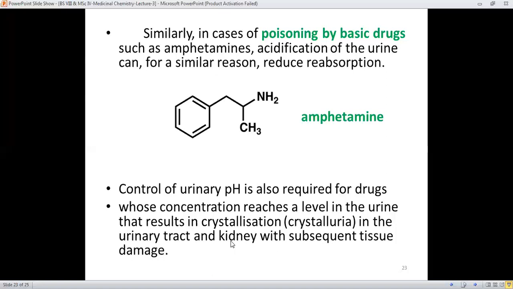Therefore, in order to prevent crystallization, the concentration of these drug molecules, chemicals or metabolites shouldn't reach a level in the urine that would lead to their crystallization, because they will definitely damage the urinary tract and the kidneys.